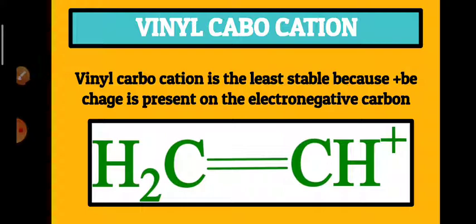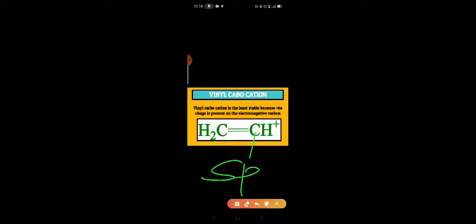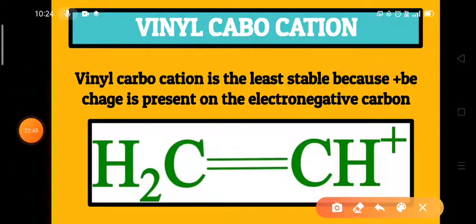Now we go for the vinyl carbocation. Up to now we have discussed the alkyl carbocation. Now we discuss the vinyl carbocation. In vinyl carbocation, the positive charge is present on the sp hybridized carbon. Look here, this carbon is sp hybridized. And we know very well that sp hybridized carbon is more electronegative than the sp2 and sp3 hybridized carbons.